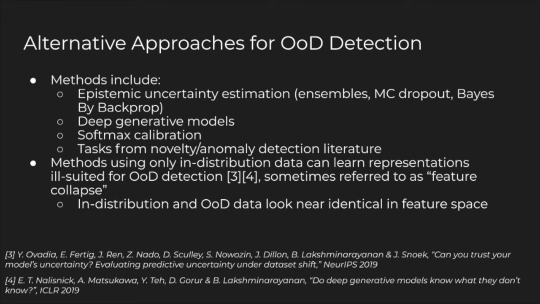There are a number of different techniques that can be used to overcome the lack of native capability for introspection of segmentation networks, including epistemic uncertainty estimation, deep generative models, softmax calibration, and other novelty and anomaly detection techniques. On the whole, these methods only tend to use in-distribution data to learn the representation, and then that gets used for out-of-distribution detection. This can lead to a scenario sometimes known as feature collapse, whereby in-distribution and out-of-distribution data look identical in feature space. This naturally means that many out-of-distribution inputs cannot be distinguished from in-distribution inputs, regardless of how the uncertainty is expressed in the network.